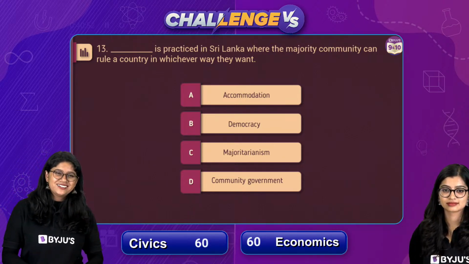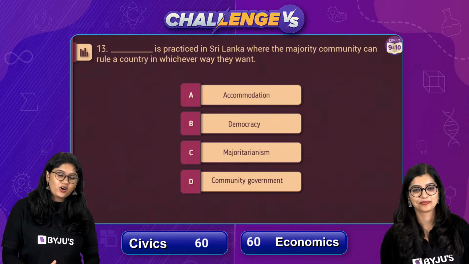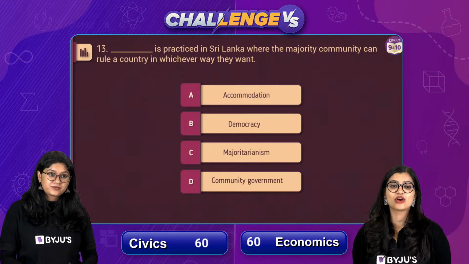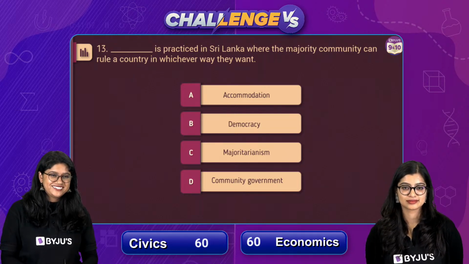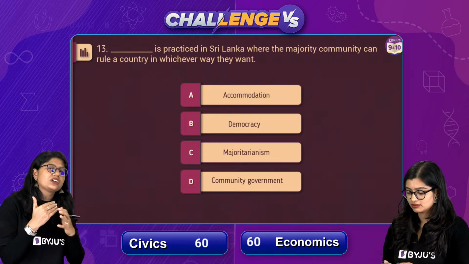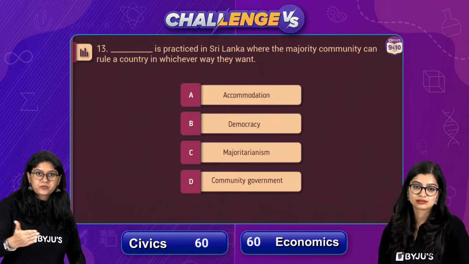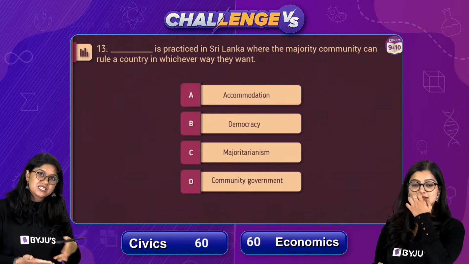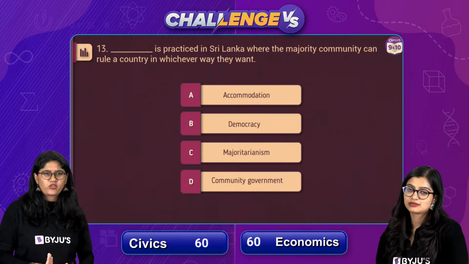It should be easy, right? It should be really very easy. It will be a tie. It's okay, it's a tie for both the subjects. It's a good thing that it's a tie. Yeah, that means you are equally good at both. And I think till class 10th, you try to treat all the subjects equally, because you will be getting equal marks for them, right? You have 80 marks for science, 80 marks for maths, 80 marks for SST and other subjects. So maybe after that you can pick your favorite subjects.